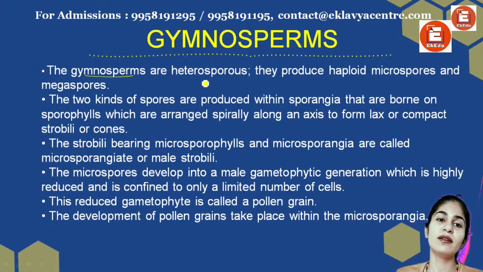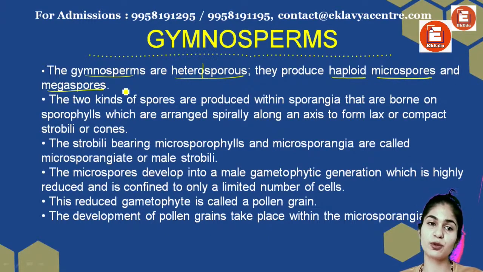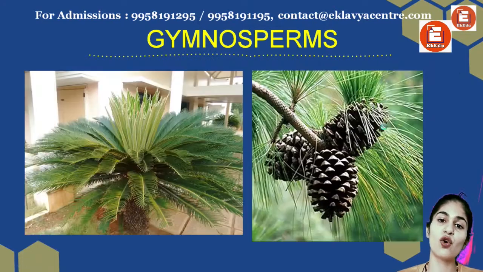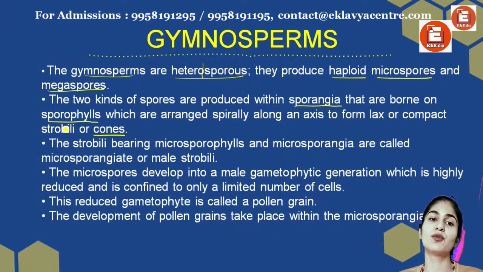Now, the gymnosperms are heterosporous. Hetero means different, spores means spores. So they will produce haploid microspore and megaspore. So both types of spores are produced. The two kinds of spores are produced in sporangia that are borne on sporophylls. Sporophylls are present on the leaf structures, which are arranged spirally around the axis to form lax or compact strobili or cones. So these cone-like structures in spiral formation will have sporophylls.